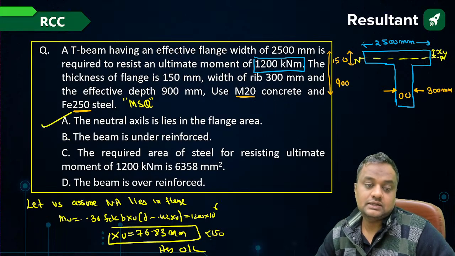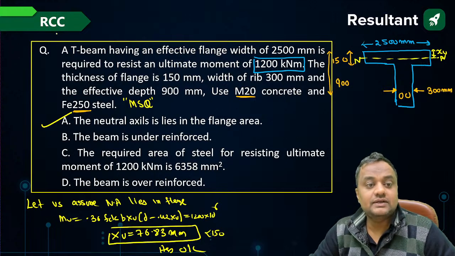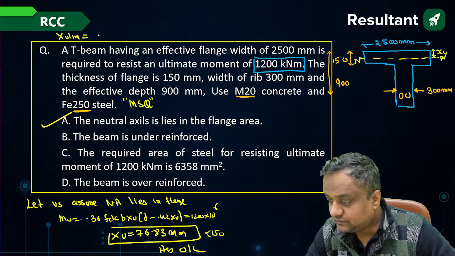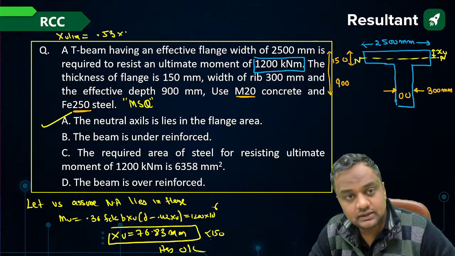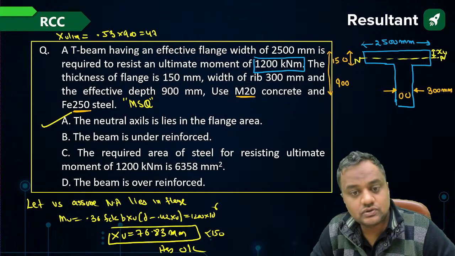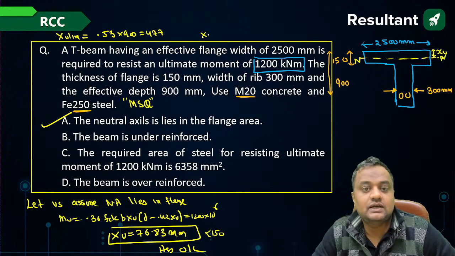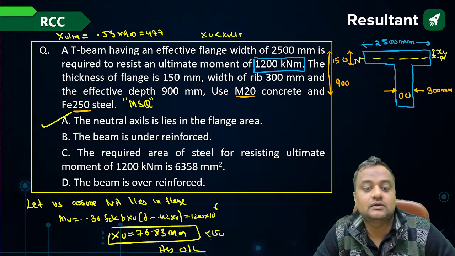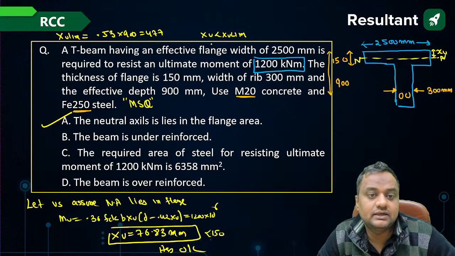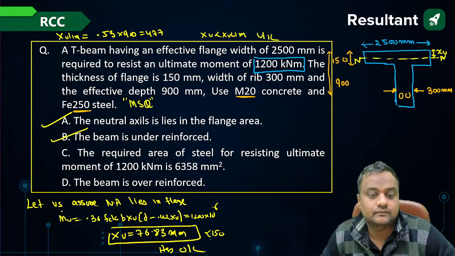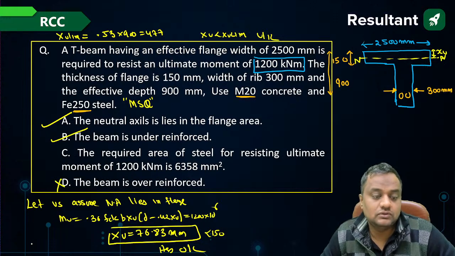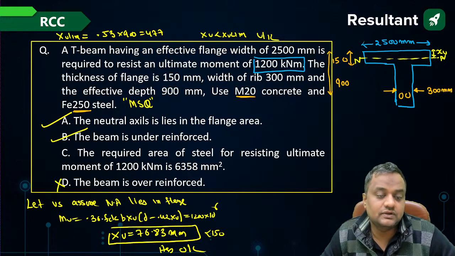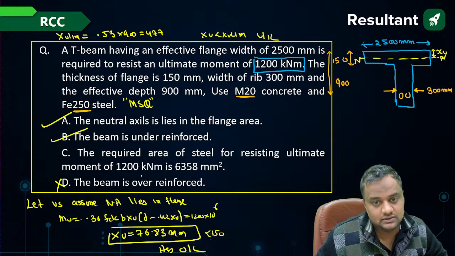Now what will be the xu limiting? This is Fe250, na? So for Fe250, it will be 0.53 into d. So this value comes to be 477. So our xu is less than xu limiting. Ours is 76.83, xu limiting is 477. So it is an under-reinforced section. So D will be wrong. Now the answer for this will be either AB or ABC.